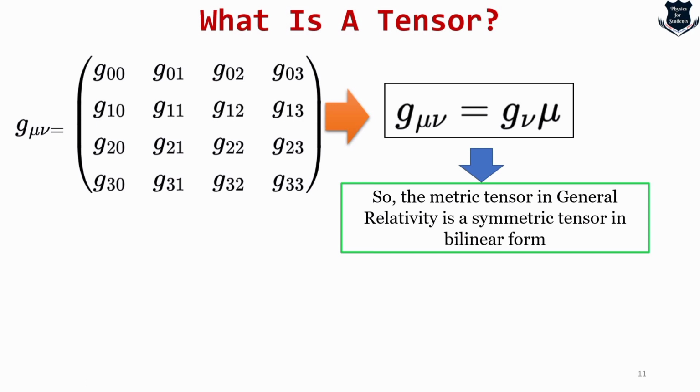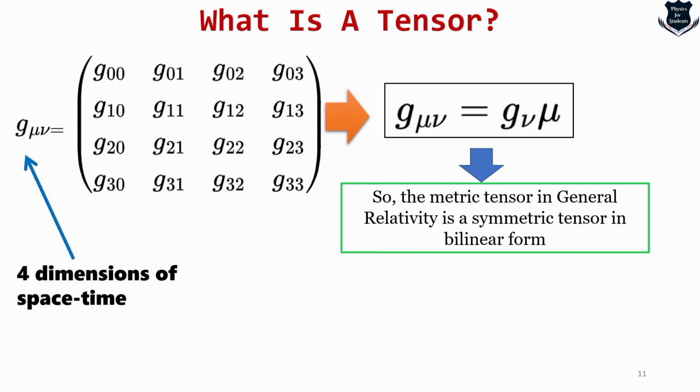It is a symmetric tensor in bilinear form, and mu nu denotes the dimensions of space-time. This mathematical object has a huge amount of information stored in it, and it is important for measurement. In the coming few minutes, I will tell you why it is so important.